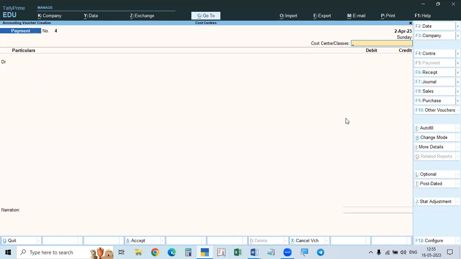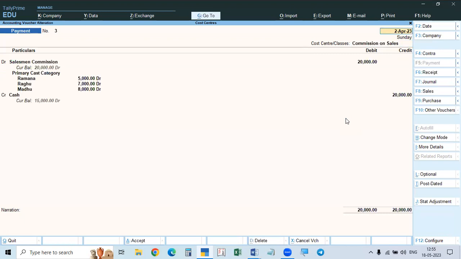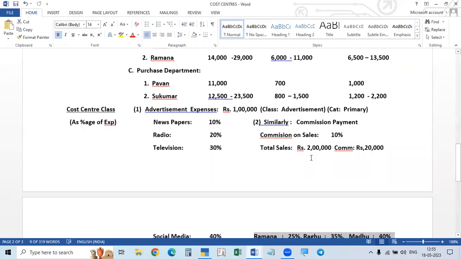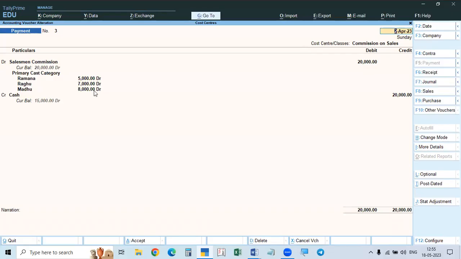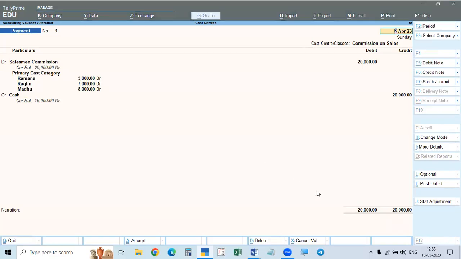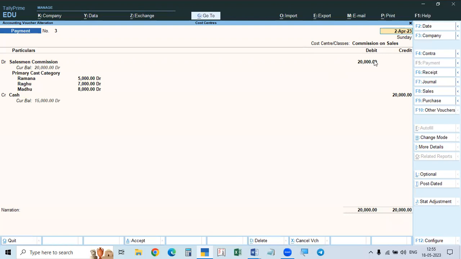So here you can do two things. You can go page up, you can go back. That is, if you press page up, the entry will come back again. Then it will show the detail, or you can go to the ledger also. Yeah. So I'm going to page up. So page up means again it is going back. Now it is accepted. After accepting, that is dividing. So 20,000 is divided. See here, what is the percentage? 25%, Raghu 5,000, 35% 7,000, 40% 8,000. So from this it is divided.